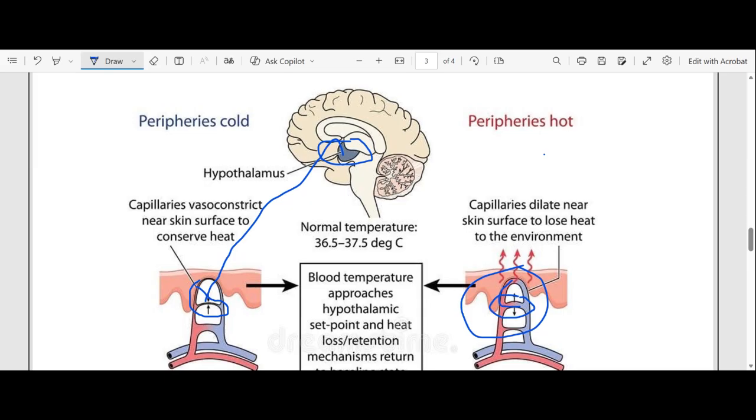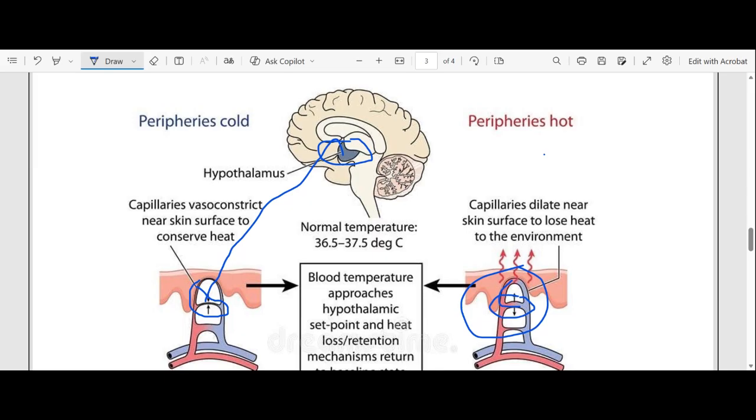If more blood moves to the surface of the skin, it means that more heat will be lost from the body, and the body is able to maintain a constant internal temperature of 36.8 degrees Celsius.